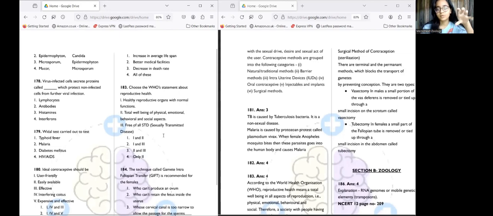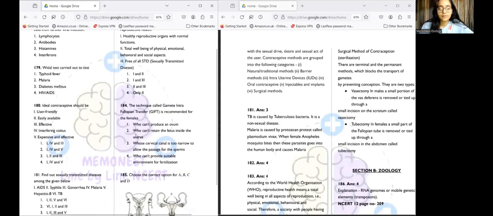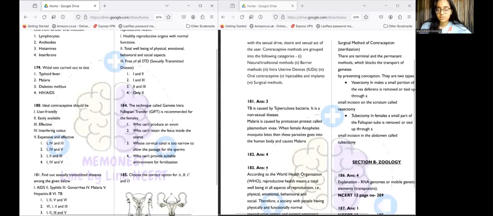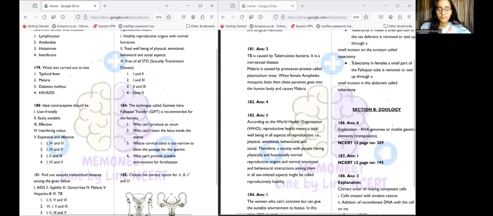Basically, if a person is said to be reproductively healthy, what should they have? What are the characteristics of a person who is reproductively healthy? There should be total well-being of physical, emotional, behavioral, and social aspects. Next, question number 184. The technique called gamete intrafallopian transfer, or GIFT for short, is recommended for females who cannot do what? So the answer for 184 is 1, who can't produce an ovum.